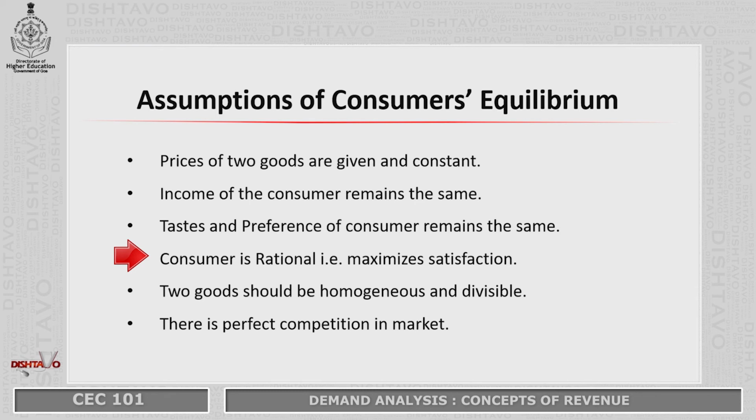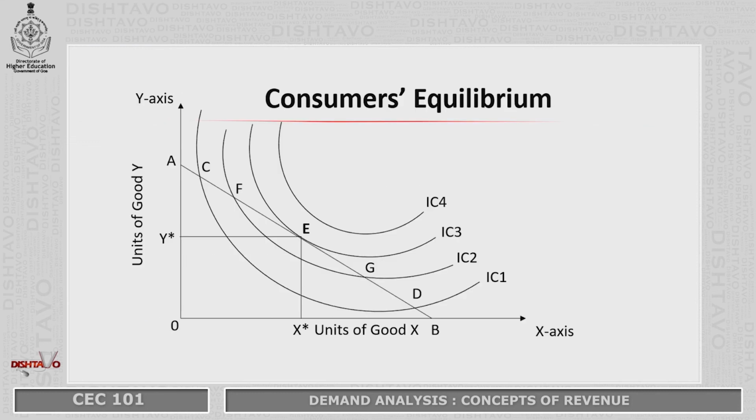Next, we assume that the two goods, good X and good Y, are homogeneous and divisible. And the last assumption is that there is perfect competition in the market. Now, we come to the concept of consumer's equilibrium.